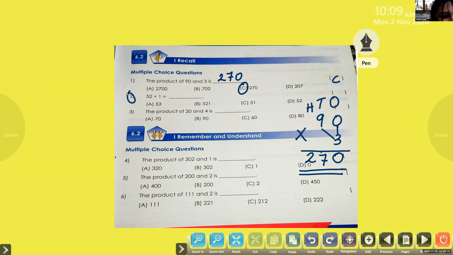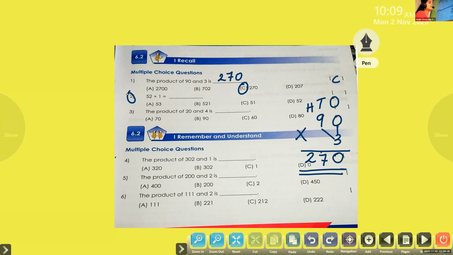Dear, 2 into 1, what will you get? 2 itself. 10 into 1? 10 itself. When we multiply a number by 1, we will get the same number.